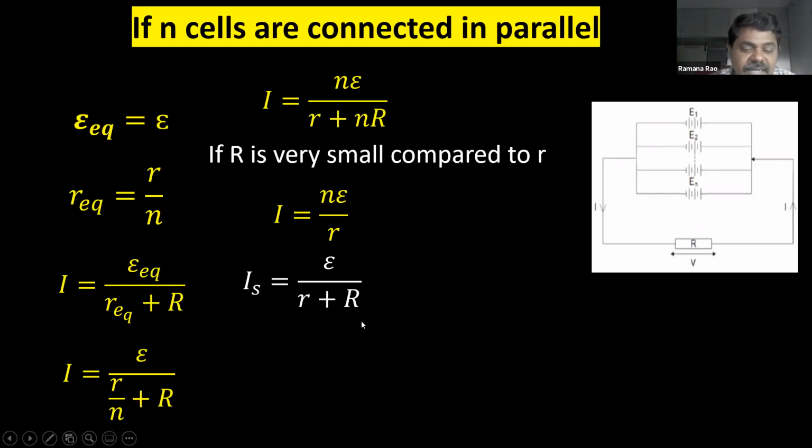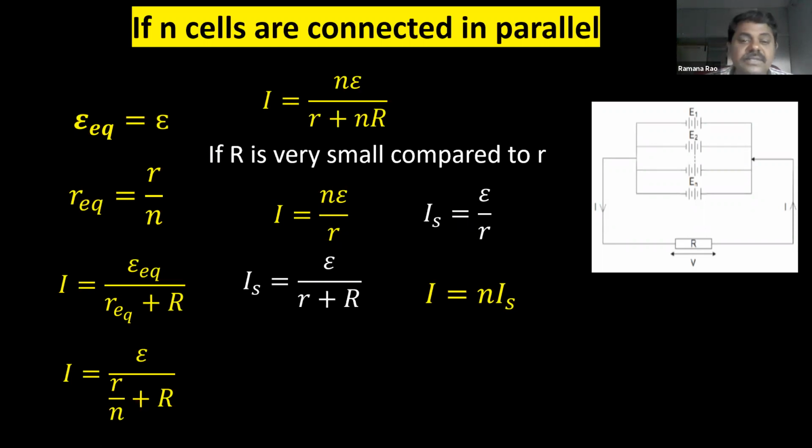After neglecting capital R, current in a single cell is epsilon by small r. So now we can write I is equal to n times the current of a single cell. The current that we are getting with the combination is n times that of a single cell current. So if you connect n cells, we will get current as n times.